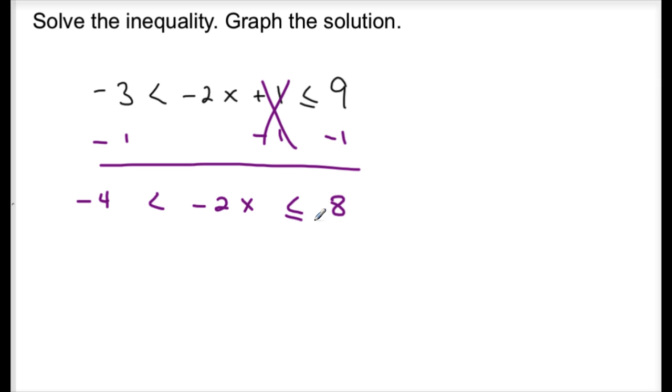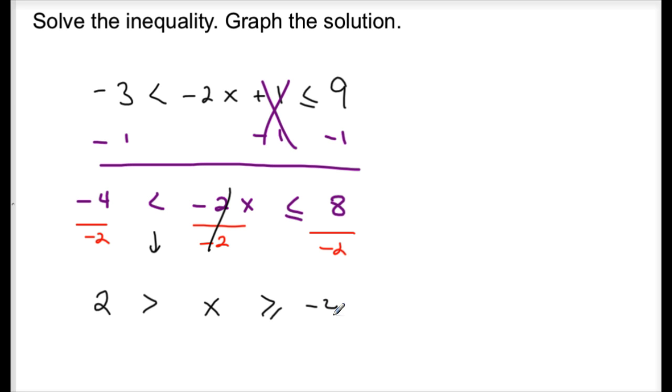What's my next step now? You isolate the x by dividing by negative 2 on each side. Beautiful. I'm going to divide by negative 2 on both sides. When you divide by a negative number, you switch the sign. Excellent. So how many signs do I have to switch now? Two different signs. Negative 4 divided by negative 2 is positive 2, and switch the sign. Dividing by a negative, switch. 8 divided by negative 2 is negative 4.